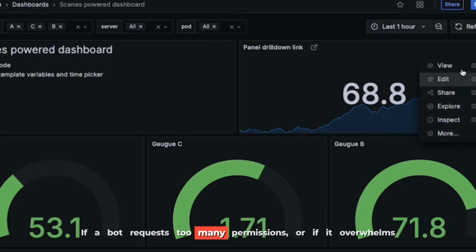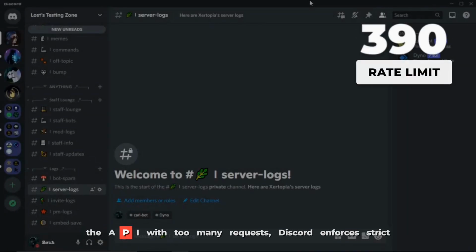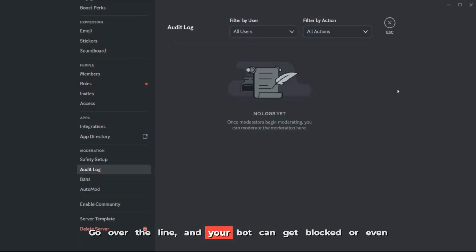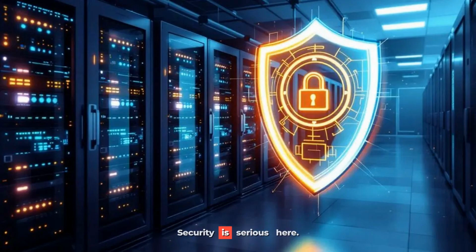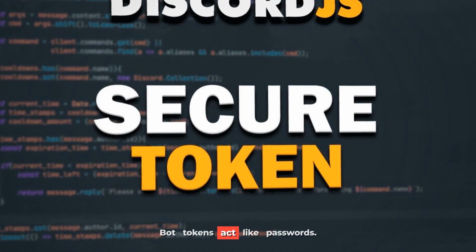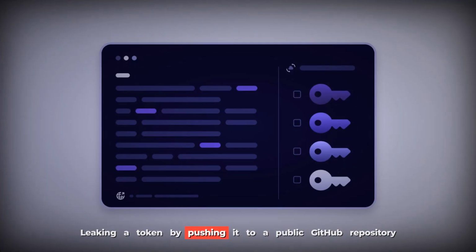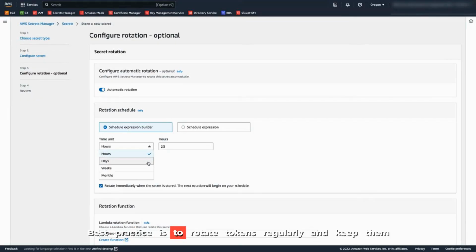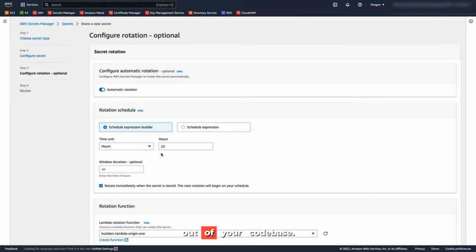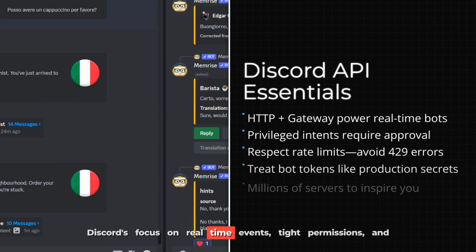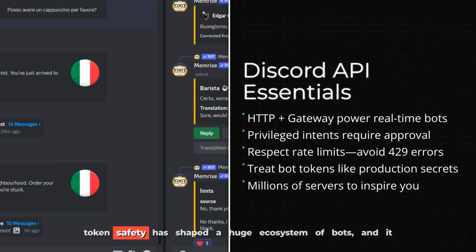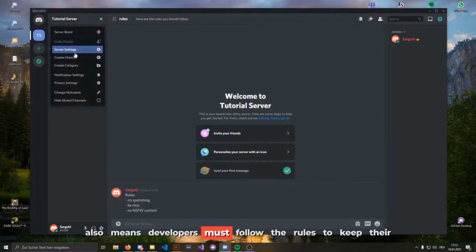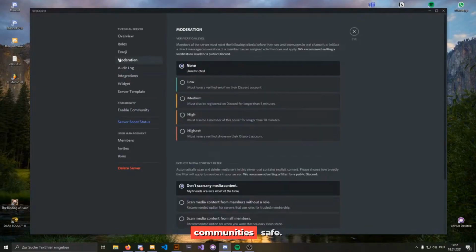If a bot requests too many permissions, or if it overwhelms the API with too many requests, Discord enforces strict rate limits. Go over the line, and your bot can get blocked or even banned. Security is serious here. Bot tokens act like passwords. Leaking a token by pushing it to a public GitHub repository allows anyone to hijack your bot. Best practice is to rotate tokens regularly and keep them out of your codebase. Discord's focus on real-time events, tight permissions, and token safety has shaped a huge ecosystem of bots, and it also means developers must follow the rules to keep their community safe.